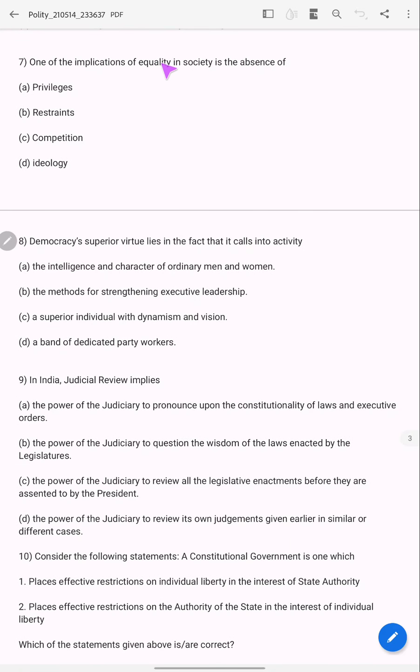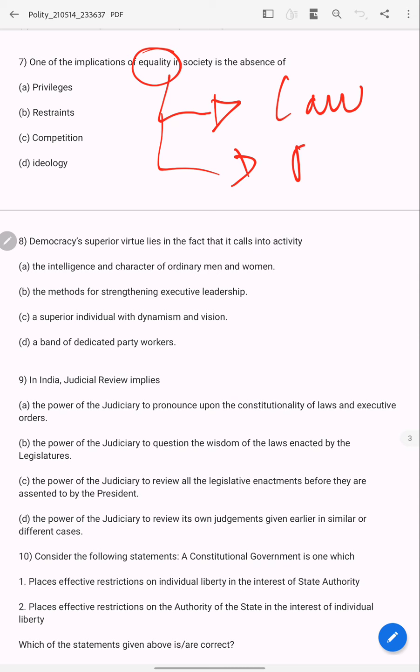One of the implications of equality in society is the absence of what? Everybody is equal before the law and equal protection of law.